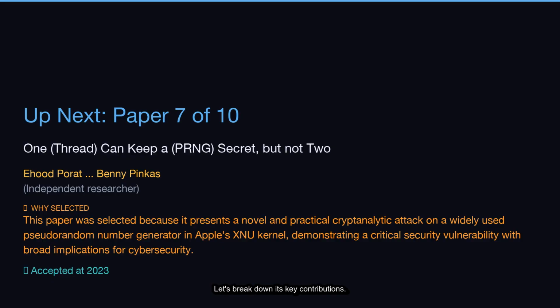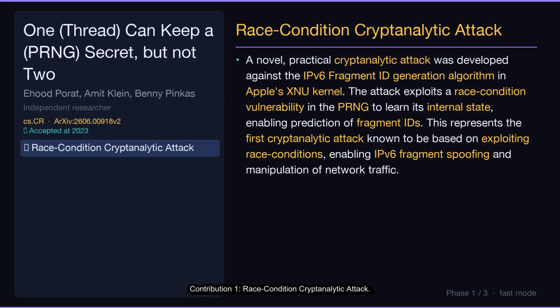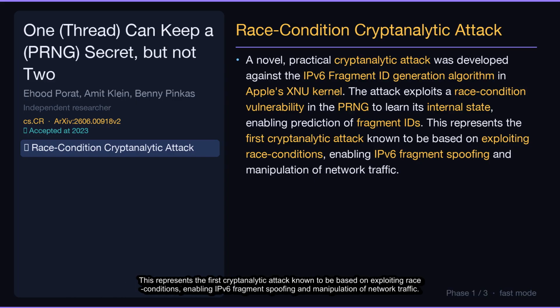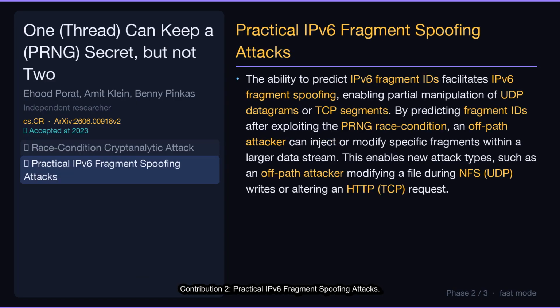Let's break down its key contributions. Contribution 1. Race Condition Cryptanalytic Attack. A novel, practical cryptanalytic attack was developed against the IPv6 fragment ID generation algorithm in Apple's XNU kernel. The attack exploits a race condition vulnerability in the PRNG to learn its internal state, enabling prediction of fragment IDs. This represents the first cryptanalytic attack known to be based on exploiting race conditions, enabling IPv6 fragment spoofing and manipulation of network traffic.